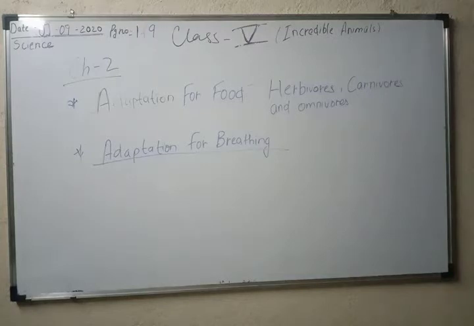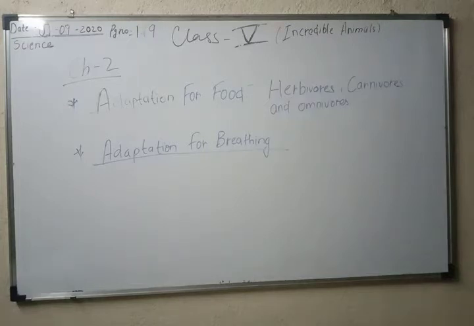Now today we are going to discuss two topics: adaptation for food and adaptation for breathing. All animals have a specific adaptation for survival, and the main need for all living organisms is food, and being able to breathe.